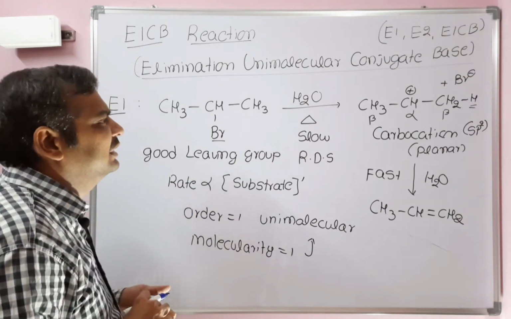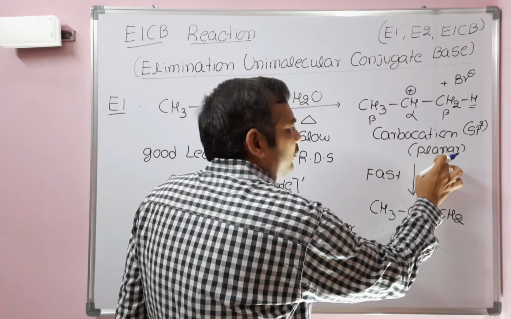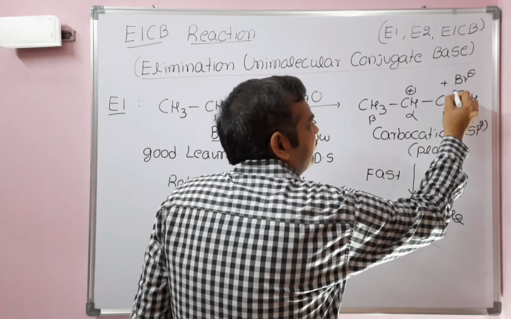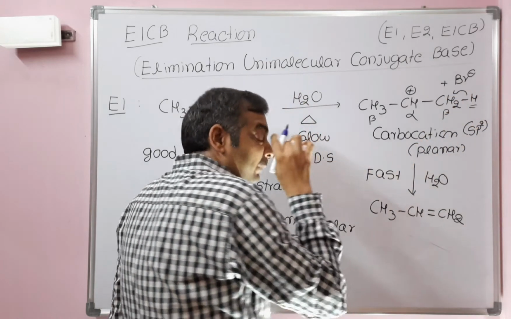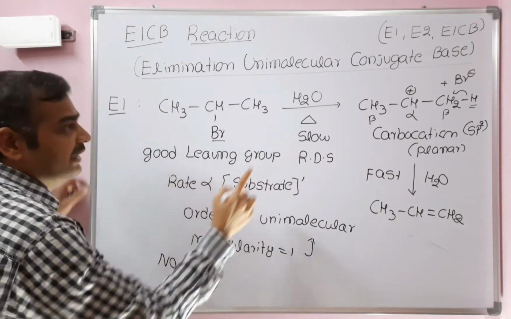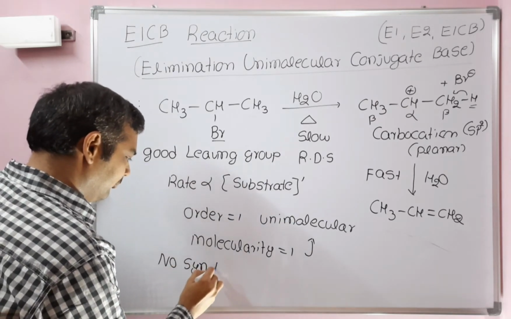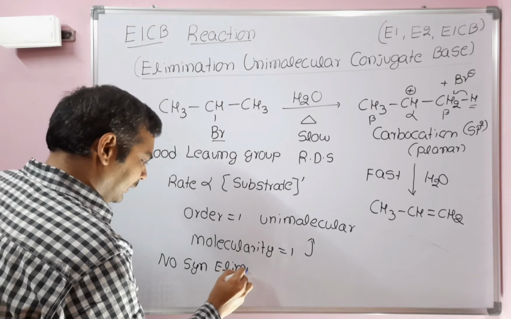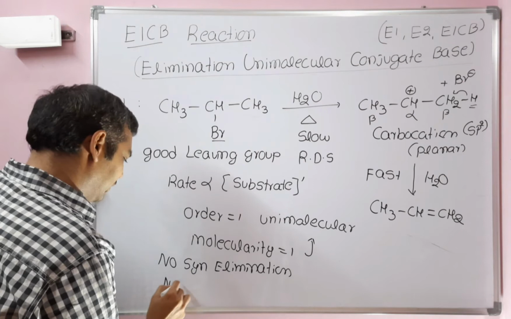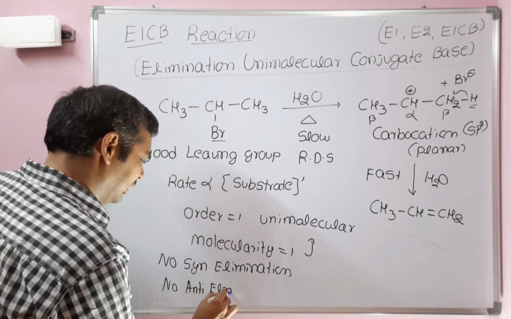Some important points in E1 reaction. The elimination takes place through a carbocation. H plus is abstracted by a weak base from the planar carbocation. So it is not syn elimination, and it is also not anti-elimination.